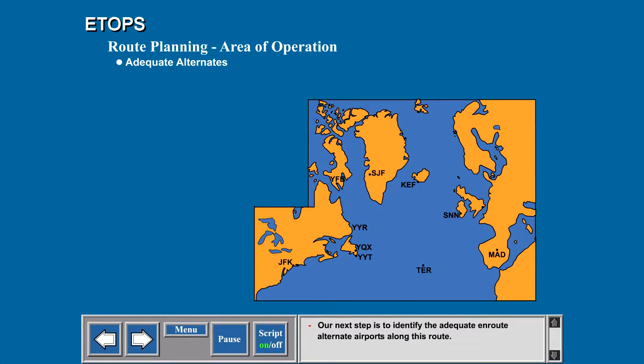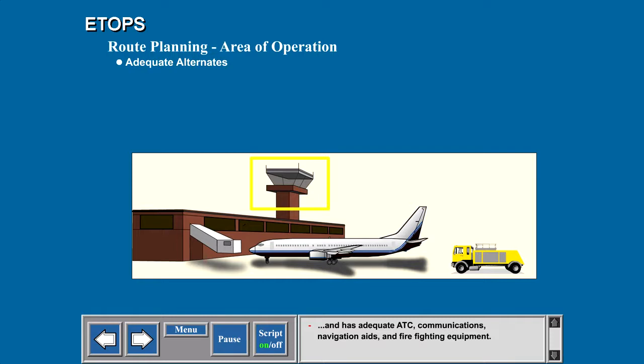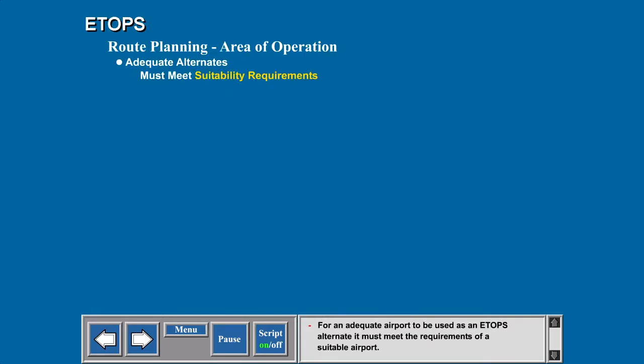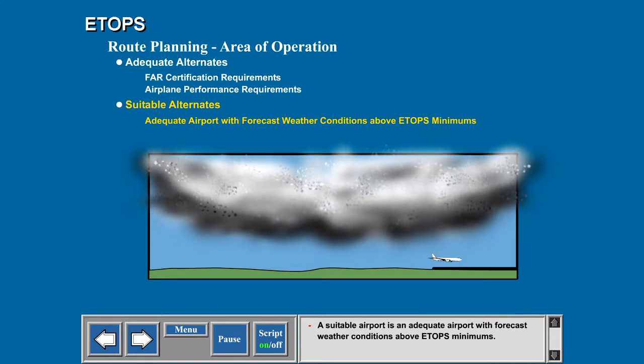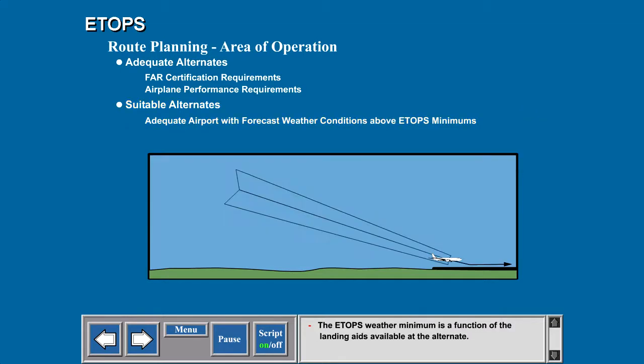Our next step is to identify the adequate en route alternate airports along this route. An adequate airport is one that meets certification standards, meets the airplane's performance requirements, and has adequate ATC, communications, navigation aids, and firefighting equipment. For an adequate airport to be used as an Etops alternate, it must meet the requirements of a suitable airport. A suitable airport is an adequate airport with forecast weather conditions above Etops minimums. The Etops weather minimum is a function of the landing aids available at the alternate.